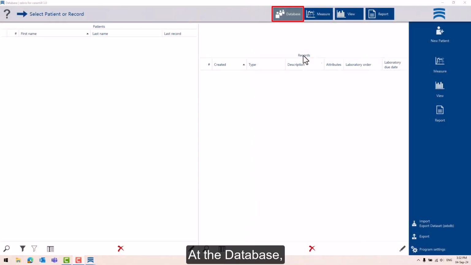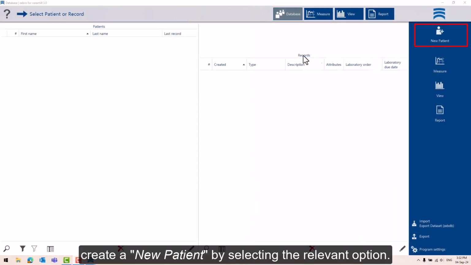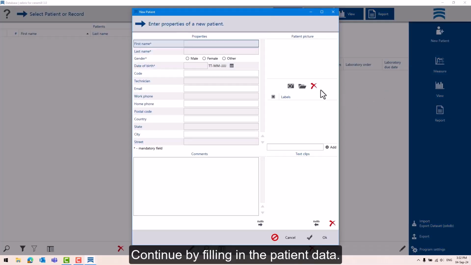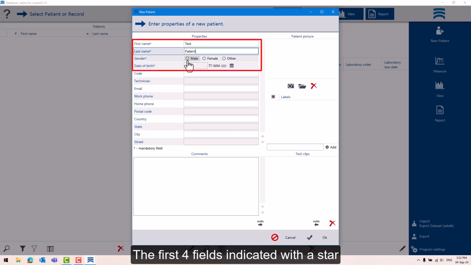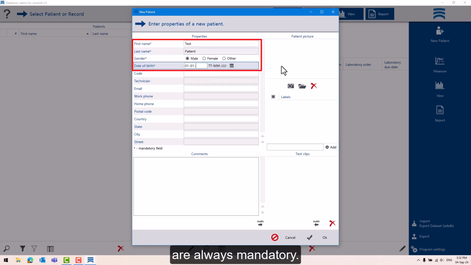At the database, create a new patient by selecting the relevant option. Continue by filling in the patient data. The first 4 fields indicated with a star are always mandatory.